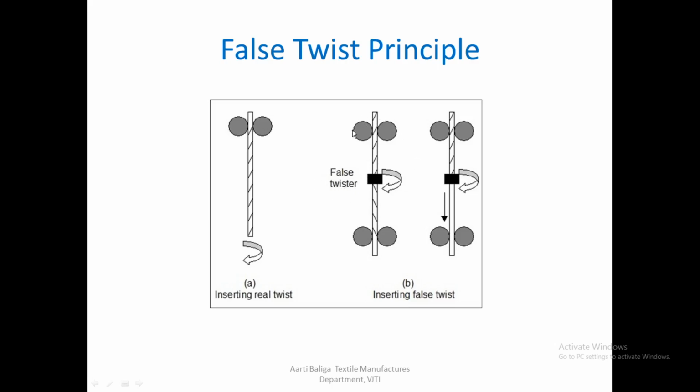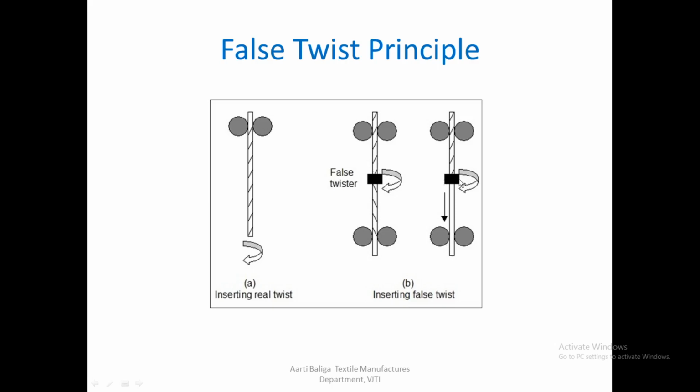So let us look at this diagram where we have shown a pair of rollers here. One is the input and the other one is the output roller. But you can observe here, in the first case the rollers are stationary, and in the second case, when you compare it with this diagram, there is a motion given to the yarn. That means the rollers are rotating, and this would act as an input and this would act as an output. The yarn is moving from top to bottom.